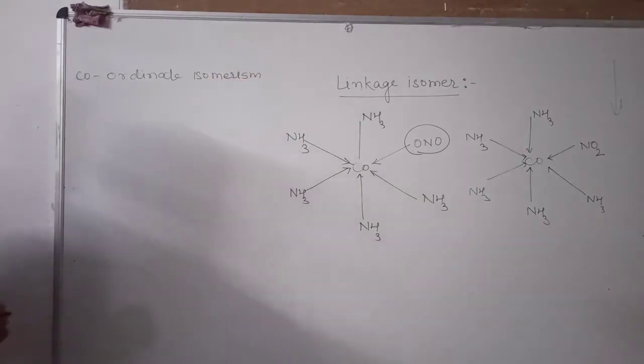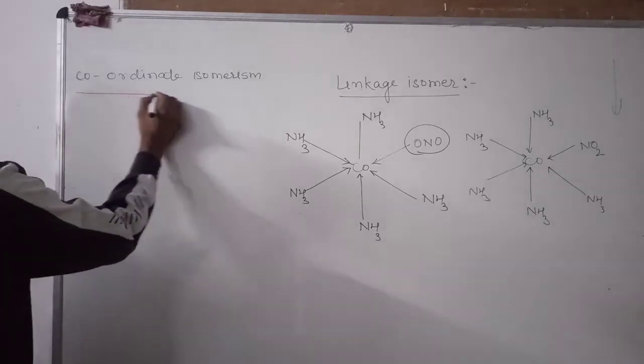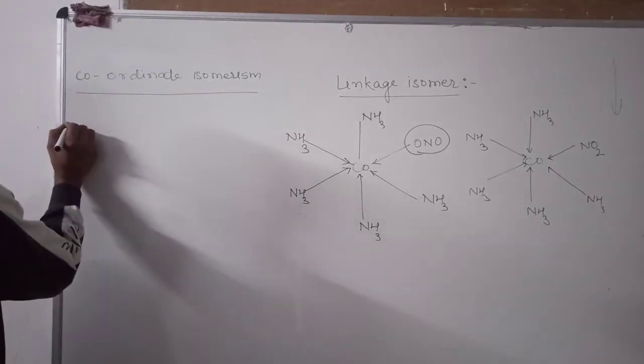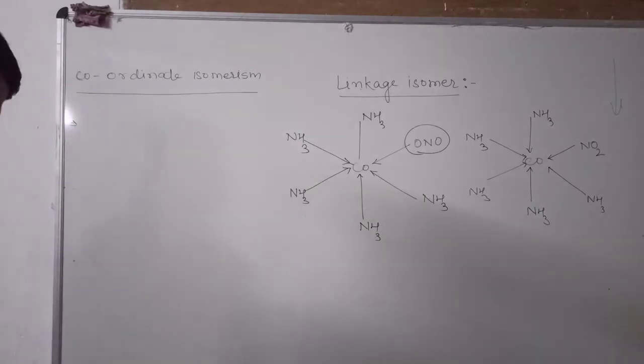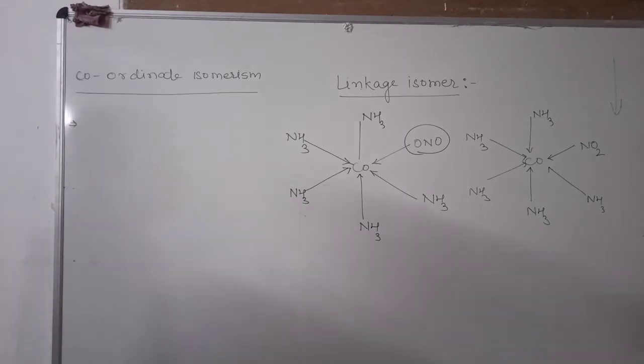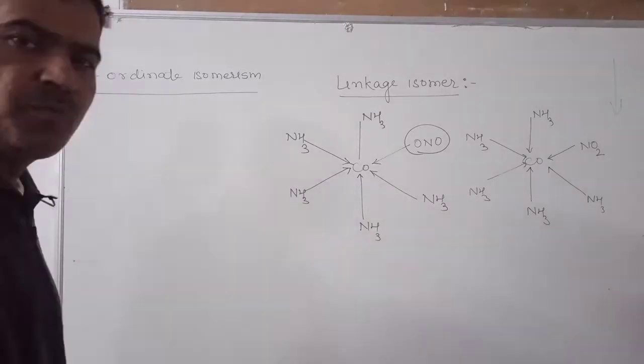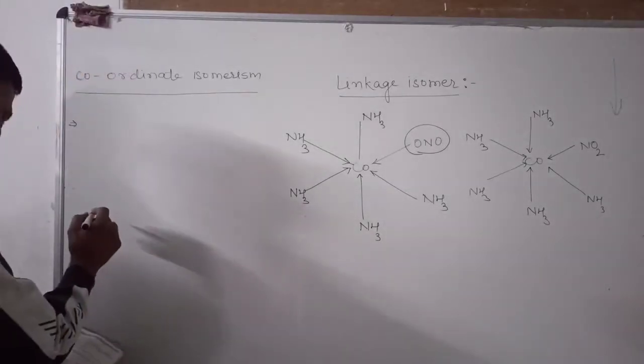In coordinate isomerism, the compounds have the same molecular formula but differ in the central atoms; the ligands are interchanged and they form a coordination compound in which both the cation and anion are complex. You see the example here.